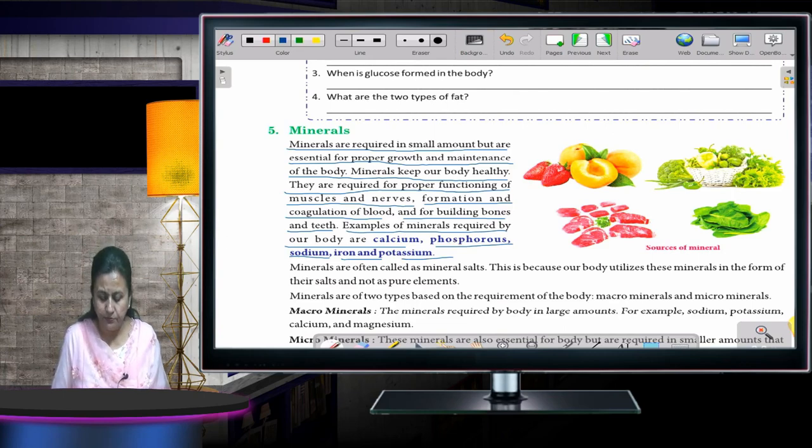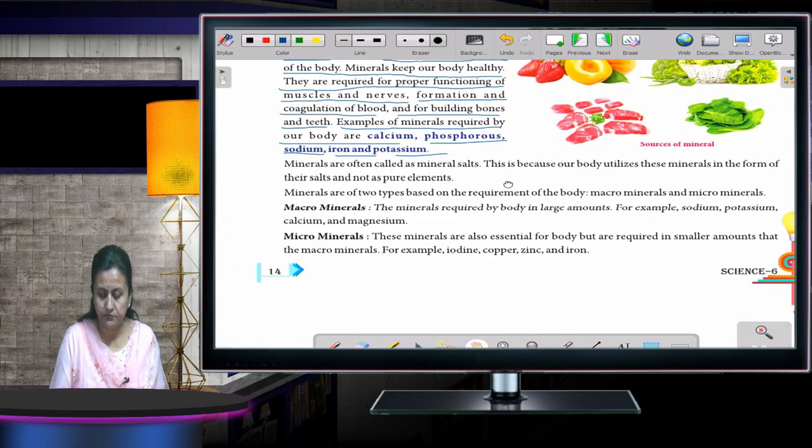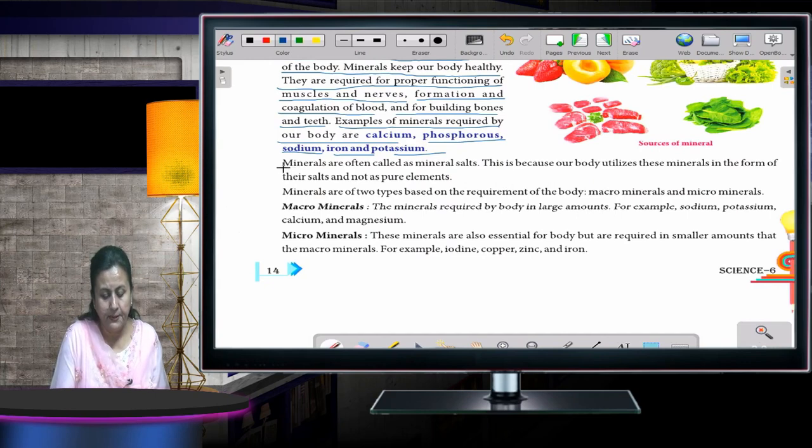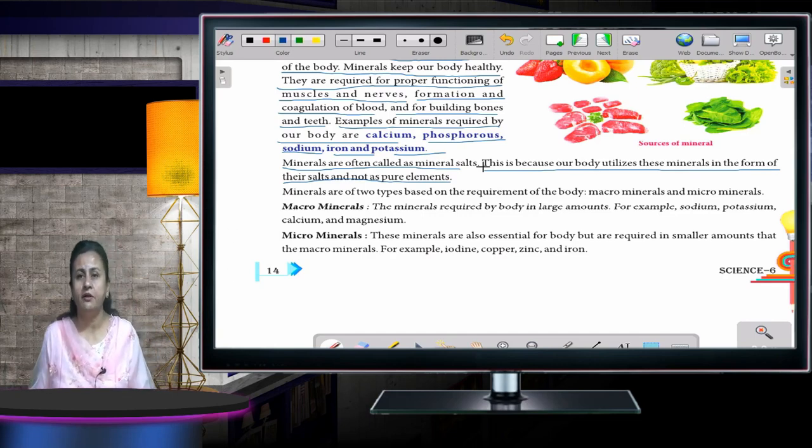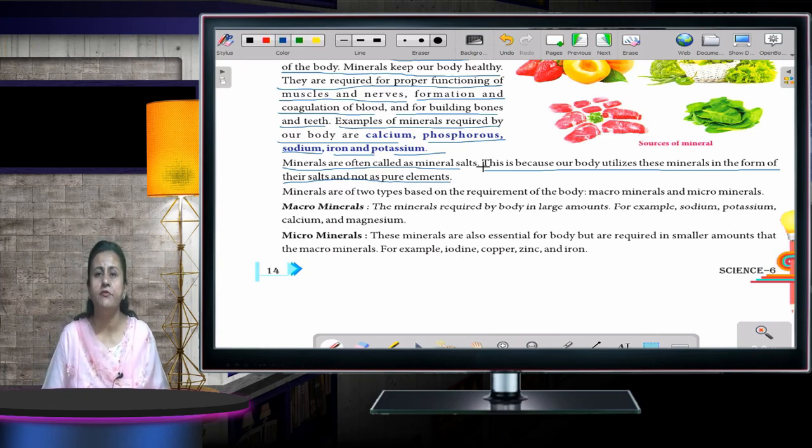Now, minerals are often called mineral salts. This is because the body utilizes these minerals in the form of their salts and not as pure elements. We do not consume these minerals in their pure form, but we consume them in their salt form. That is why minerals are also called mineral salts.